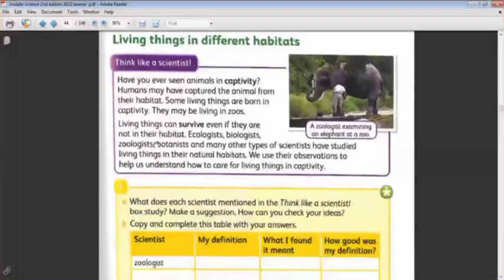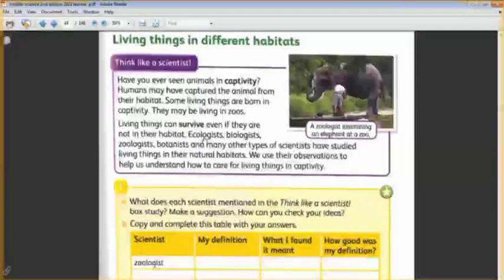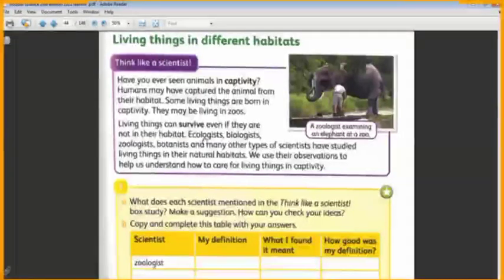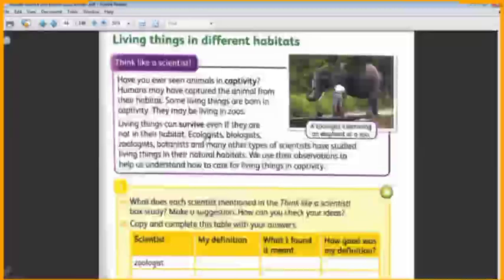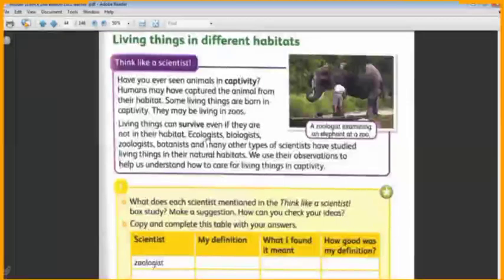Tell me about them. The ecologist is a scientist who studies what? Who studies the environment, like we talked about in the previous pages.